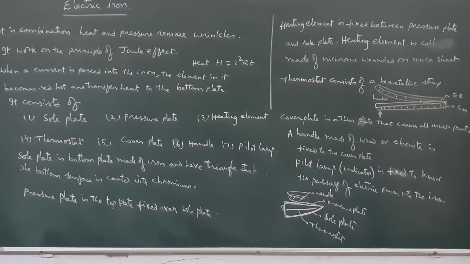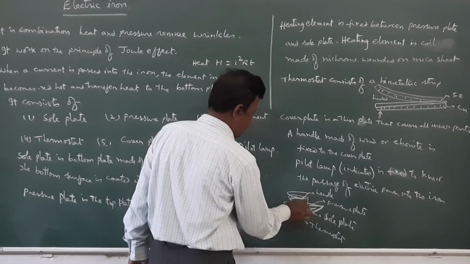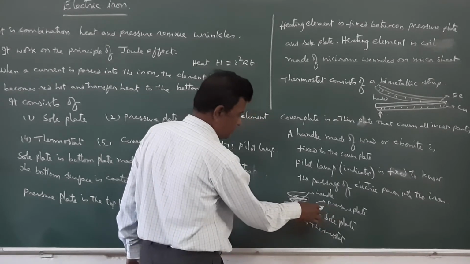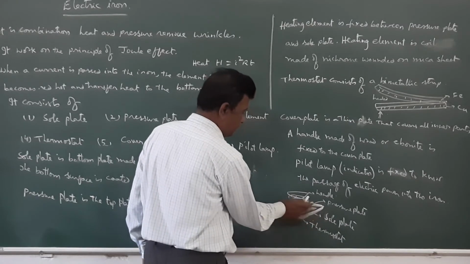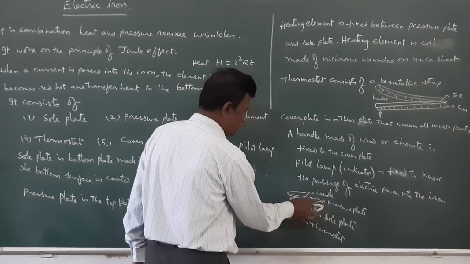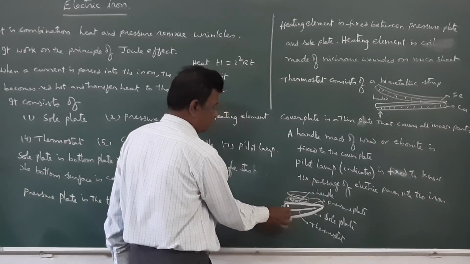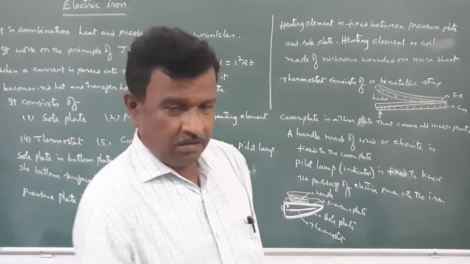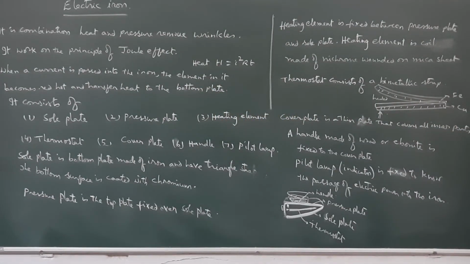This is the rough diagram. All of you might have seen this electric iron, and this is the sole plate, this is the pressure plate, and this is the thermostat. All these are fixed inside. This is a cover plate, and there will be a handle and a pilot lamp. You can see the electric iron in our domestic houses, that's why I have not drawn that figure here.